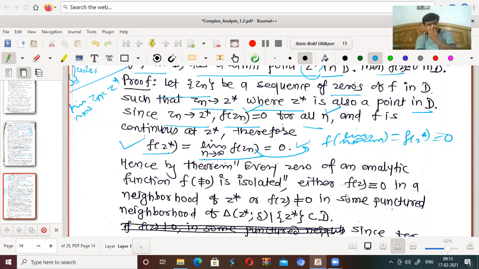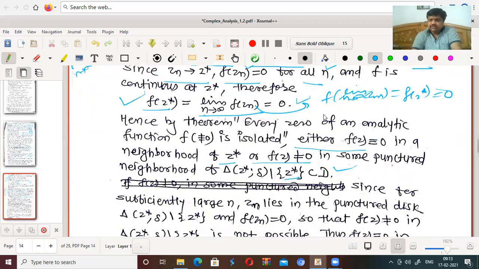Hence, by the previous result, every zero of an analytic function is isolated. Therefore, either f(z) is identically 0 in a neighborhood of z star, or f(z) is not equal to 0 in some punctured neighborhood delta of z star, which is contained in D. So f(z star) equals 0. This means z star is again a zero of f.